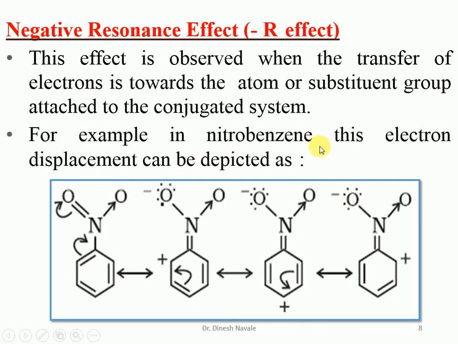For example, nitrobenzene is the example for the minus R effect, in which we can easily observe that the nitro group is going to withdraw the electron towards itself from the phenyl ring. So that's why this exhibits the minus R effect.